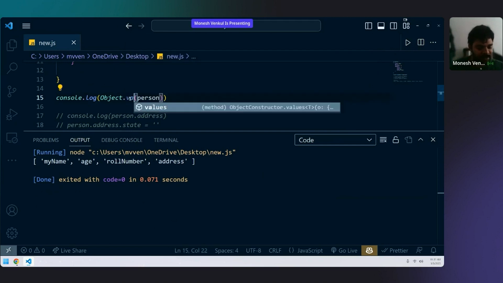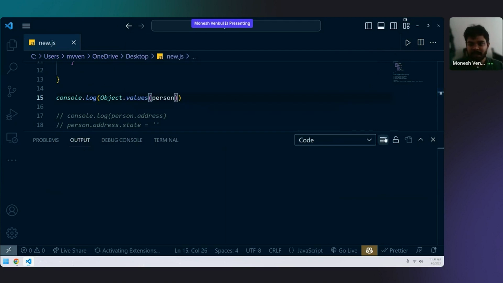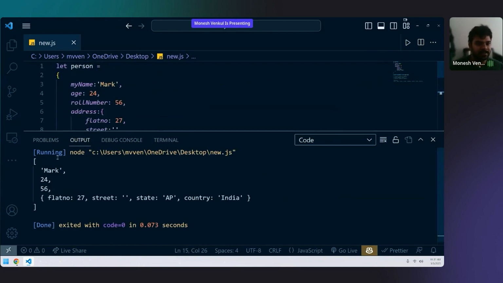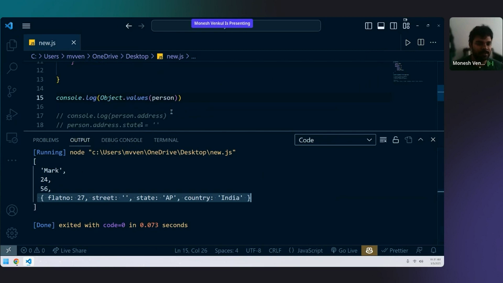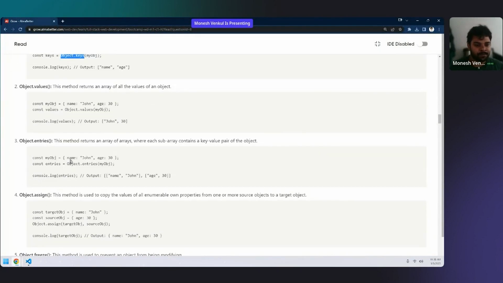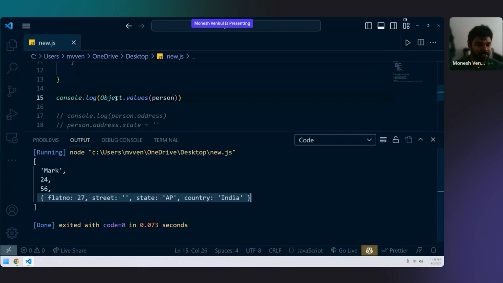Now if I change it to values, I'll be getting only values. See, this is my name's value, age value, roll number value, address value. This is how we get only values. Object.values will give you values. Object.keys will give you keys. So these two things are covered. Now, Object.entries. Object.entries is the same as what you get with person. But anyway, I'll show you entries.